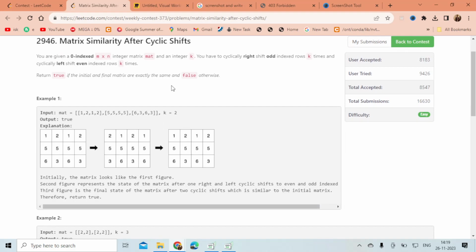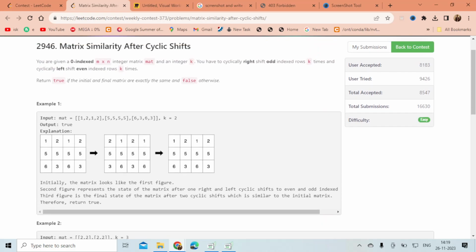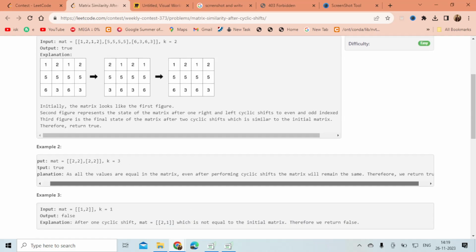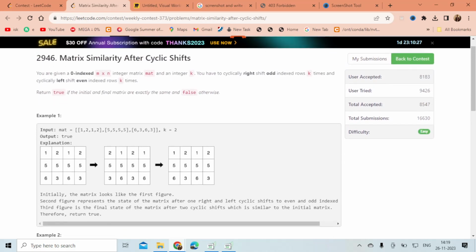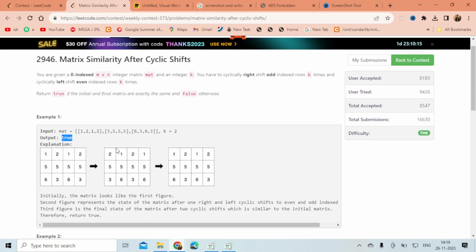So the question says that we are given a matrix, and we have to perform a few operations, and after performing them, we have to check whether the matrix we got is equal to the matrix we had initially. Let's say this is our first matrix, and after performing a few operations we got this matrix. Is it identical? Yeah, it is identical, so we return true. We have to return true or false.